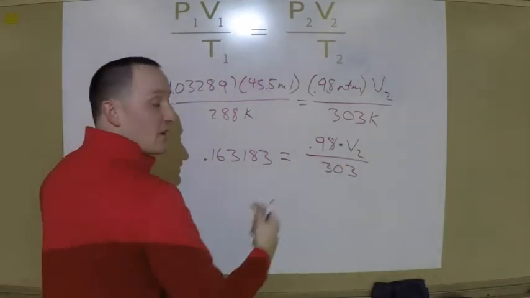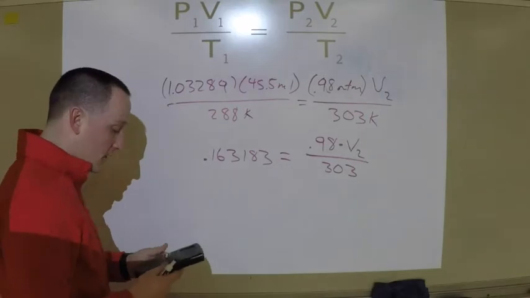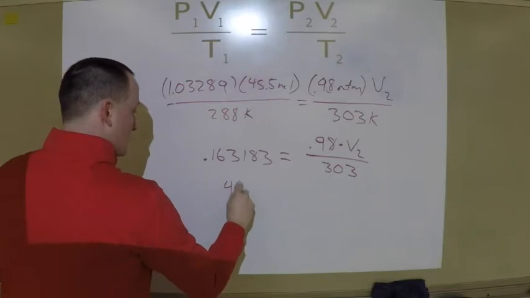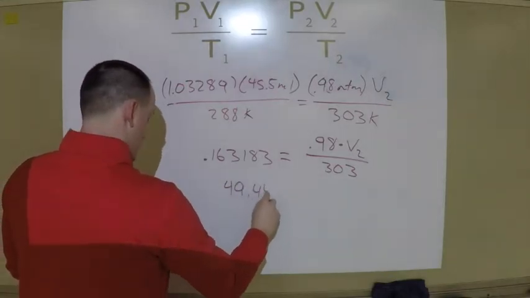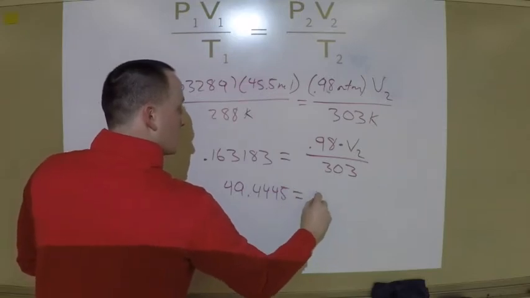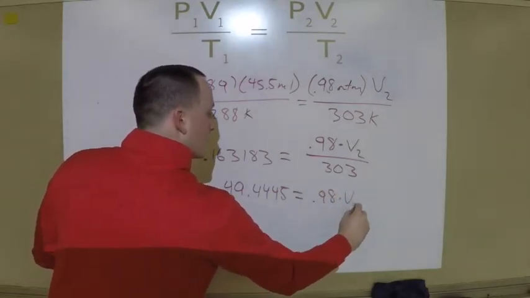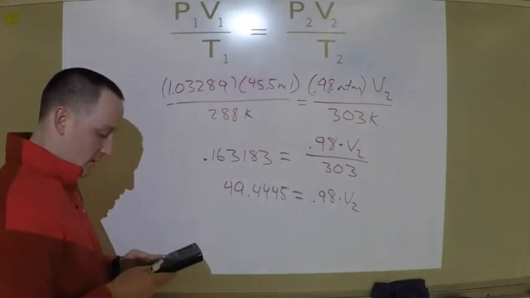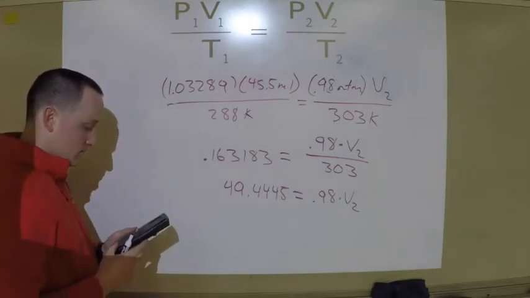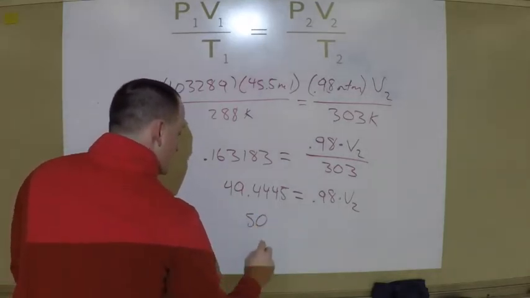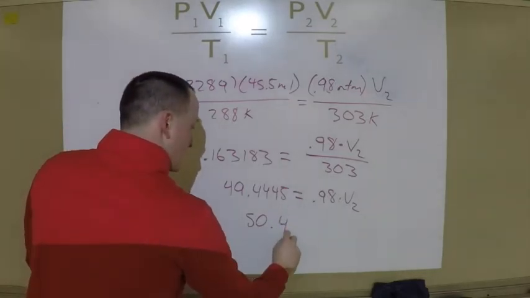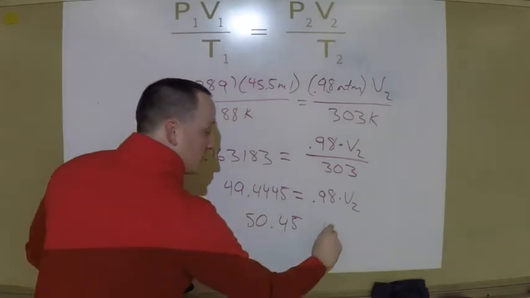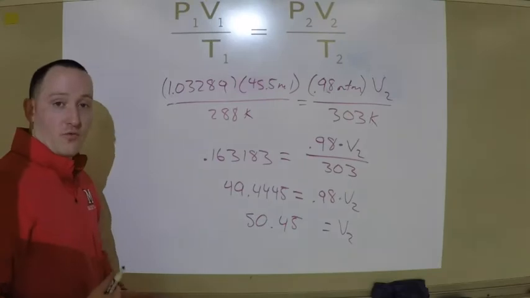Now I'm going to multiply both sides by 303 to get rid of the 303 on this side. Now I'm going to divide both sides by 0.98. That way I can get rid of 0.98 on this side. And here's where I can round. So what I get is that my volume, my V2, should be equal to 50.45.